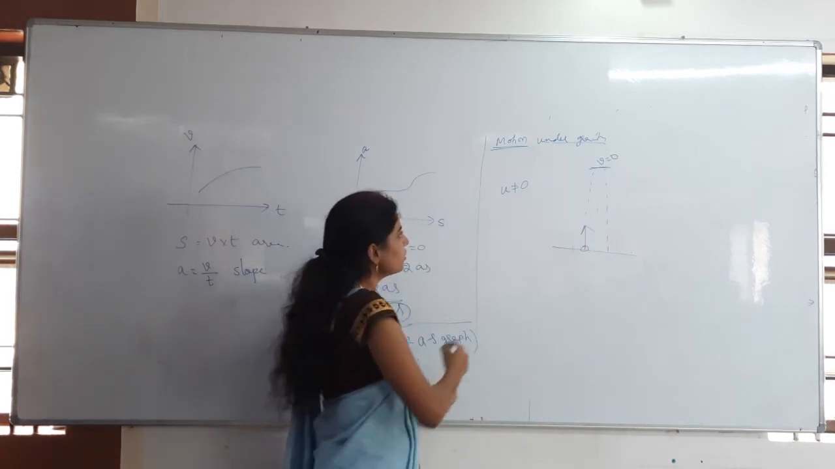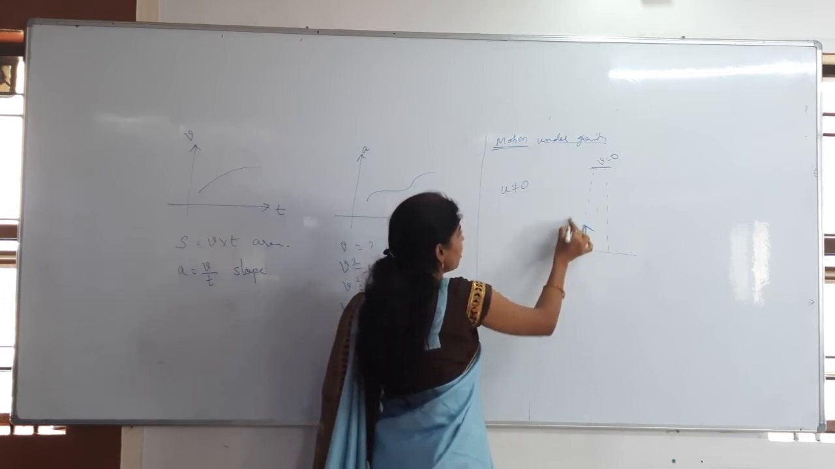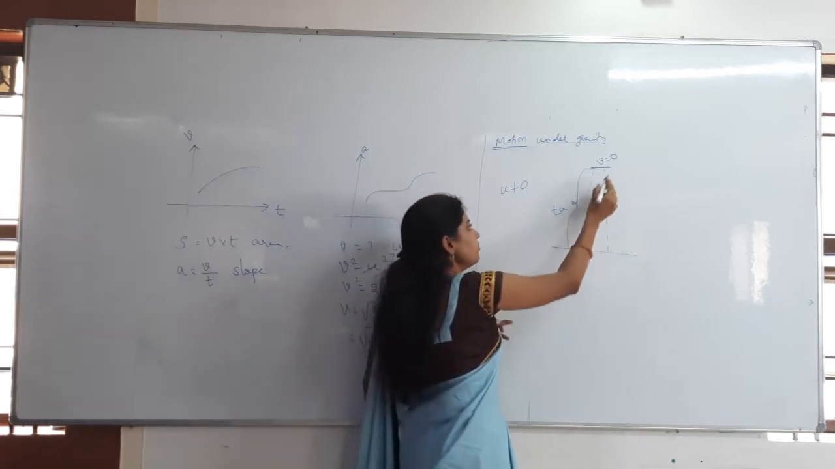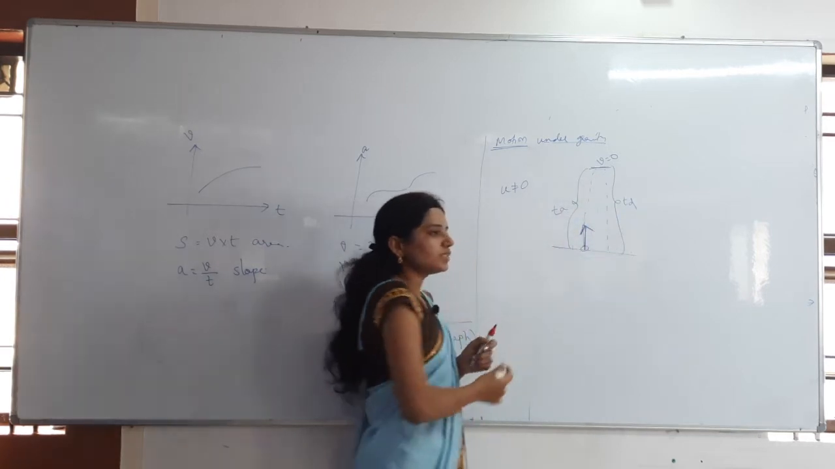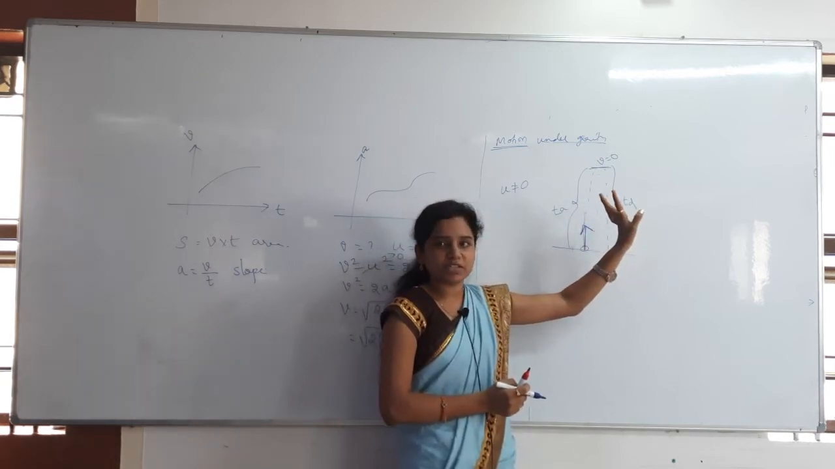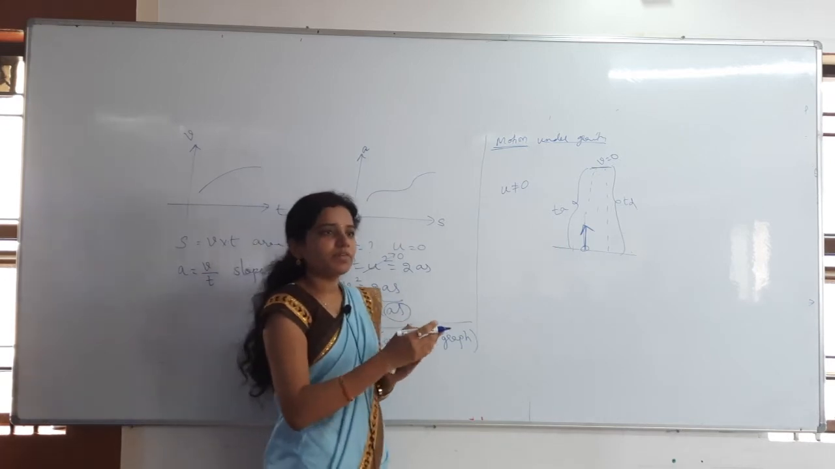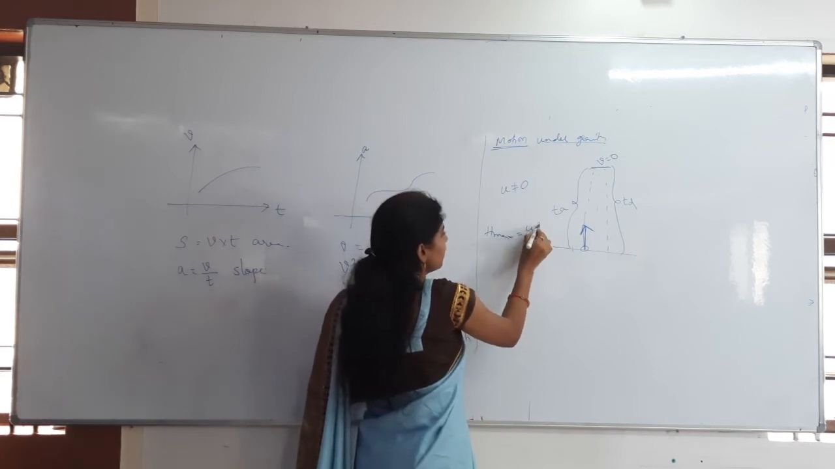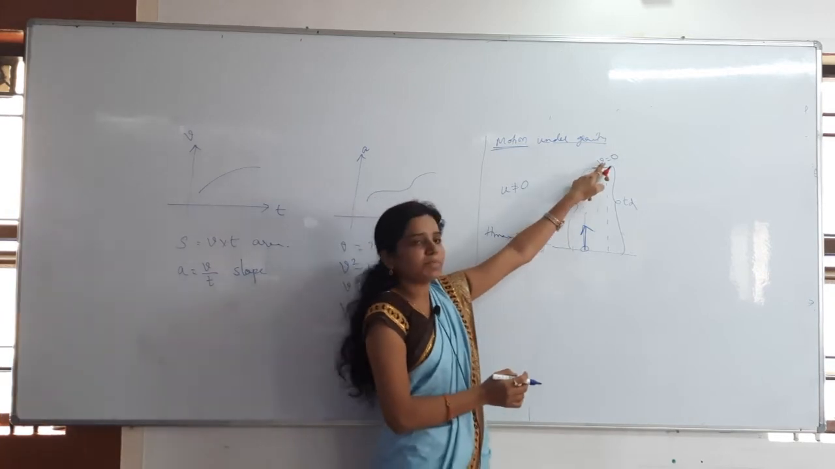Whenever it is going in the upward direction, the time taken from ground to maximum height is the time of ascent, and from maximum height to ground is the time of descent. Total time is the time of flight, which is time of ascent plus time of descent. Also, using the basic kinematical equations we will get the H max formula. What is the H max formula? u square by 2g.